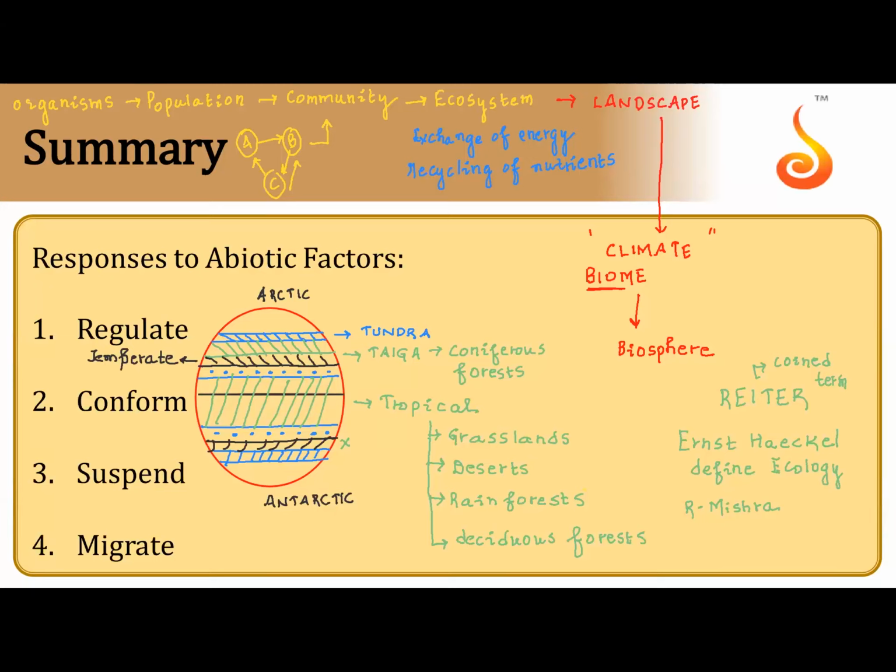These are father of ecology in India. So these are questions, the people who are behind the terms. Got it? Take a screenshot.